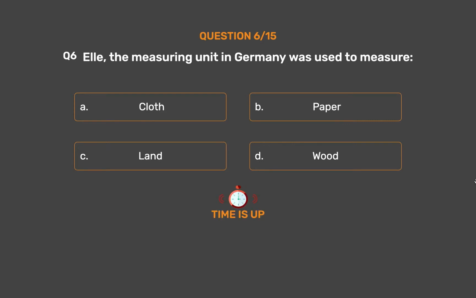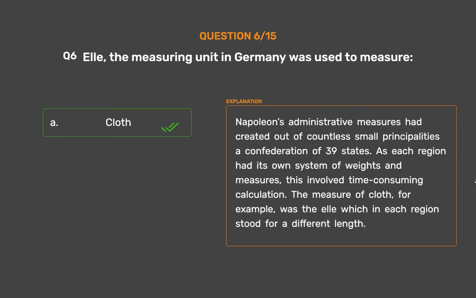The correct answer is Option A. Cloth. Napoleon's administrative measures had created out of countless small principalities a confederation of 39 states. As each region had its own system of weights and measures, this involved time-consuming calculation. The measure of cloth, for example, was the Elle, which in each region stood for a different length.